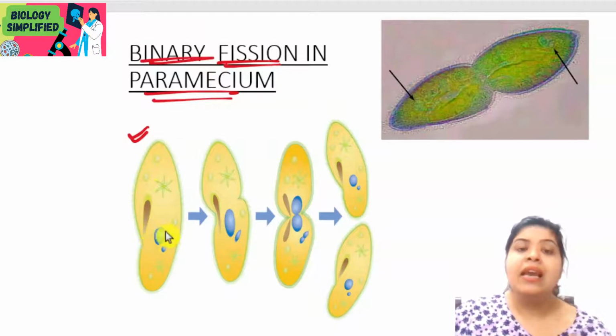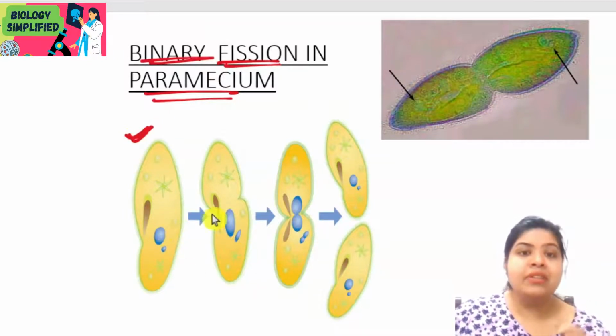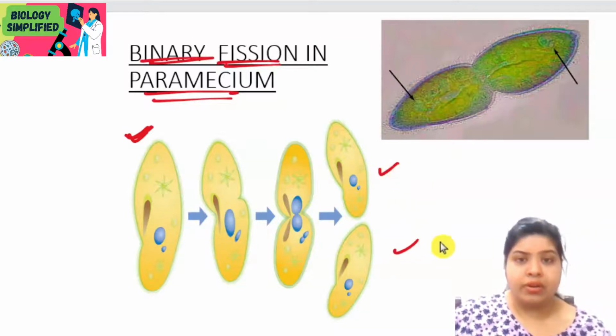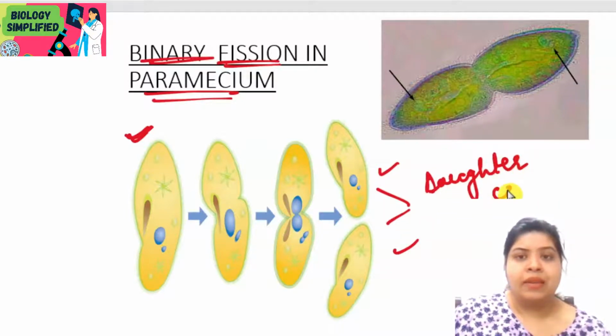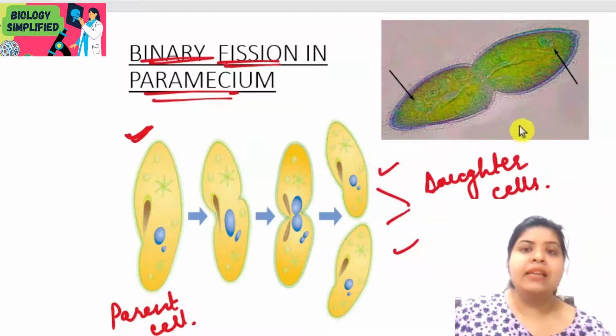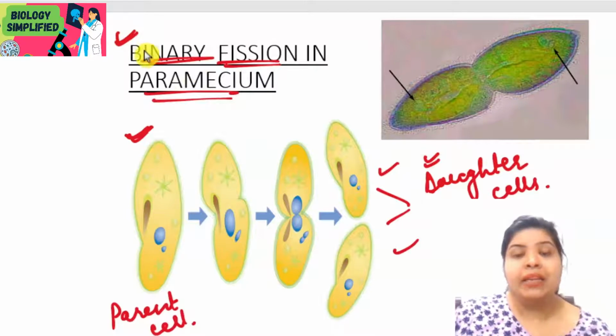So this is the mature cell, or the parent cell, which is further dividing and giving rise to two daughter cells. So these two are the daughter cells, and this one is the parent cell. So one parent cell gives rise to two daughter cells, and therefore we call it binary. Binary means two.